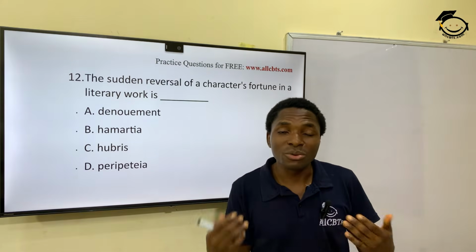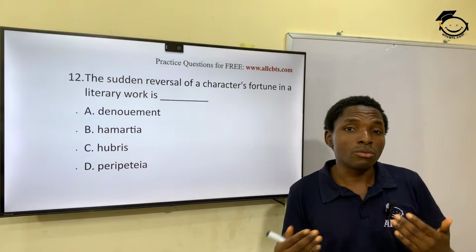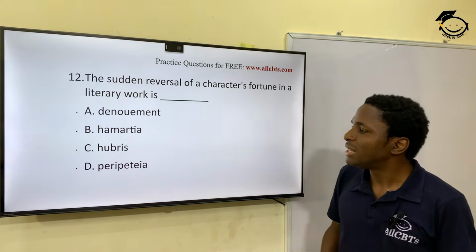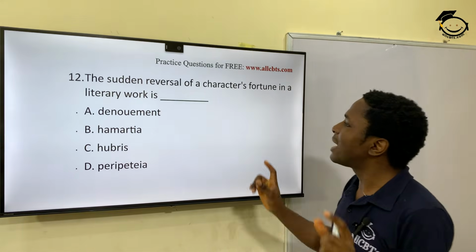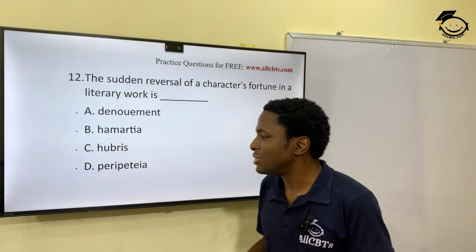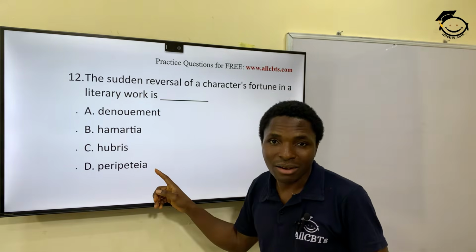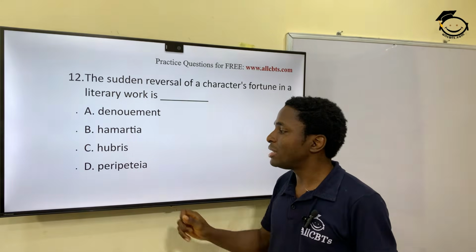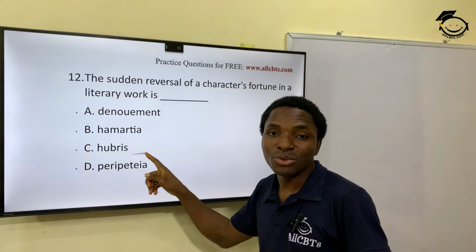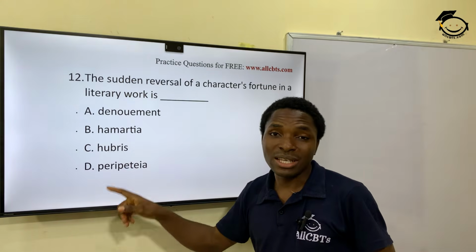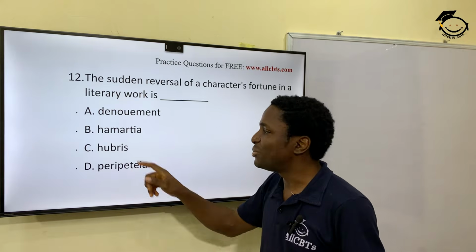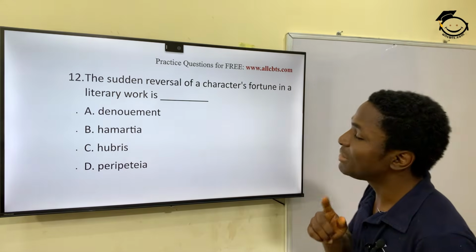You see a lot of this in so many literary works of art. All right, so that is called peripetia. Peripetia. What about hubris? Hubris is someone who shows excessive pride. Okay, so keep that in mind.